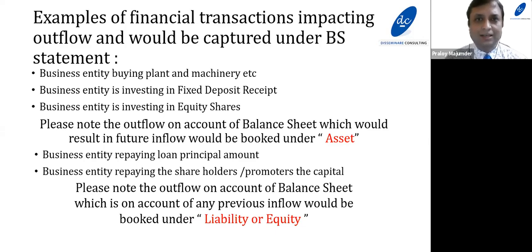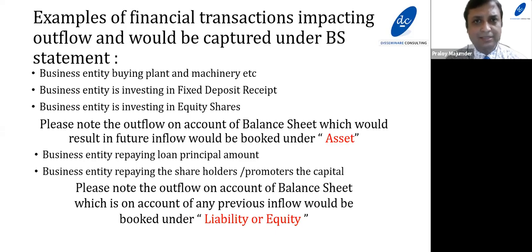In this session, I have discussed the general principle of classifying an inflow or outflow into a profit and loss or balance sheet item. Any inflow or outflow which is permanent in nature would be booked under profit and loss item.